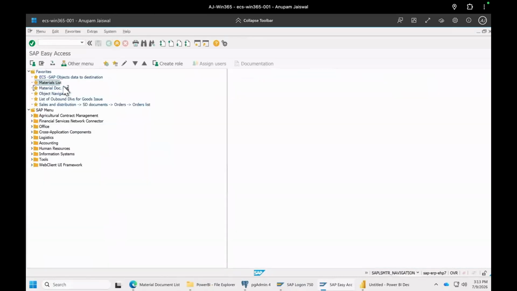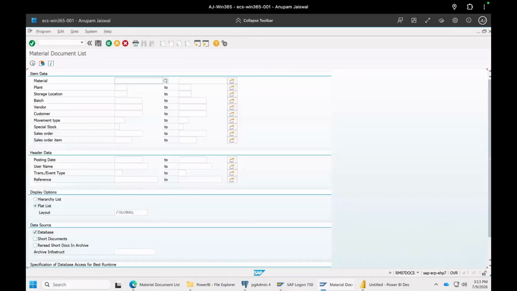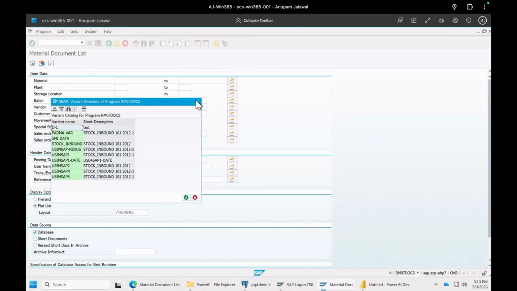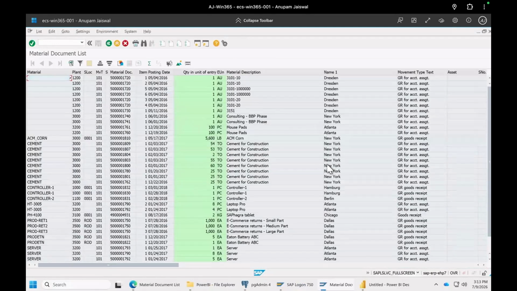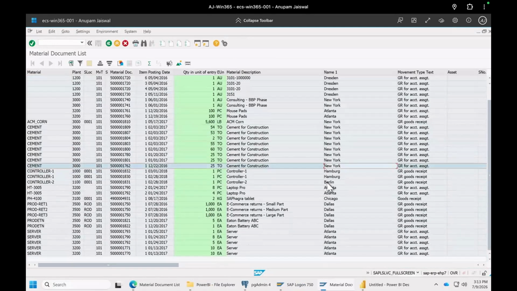So we're going to do our favorite MB51, and pull it through this variant and get this report output, right?